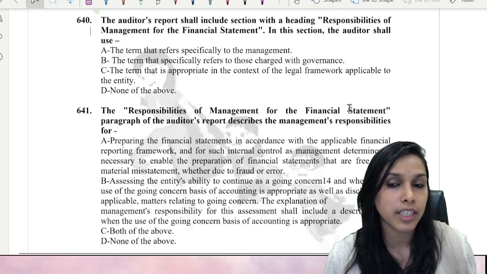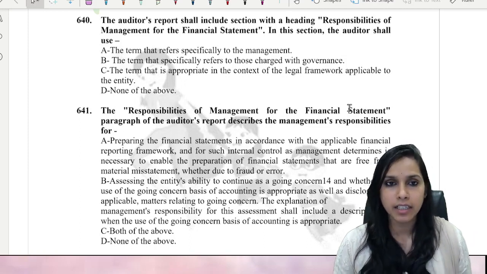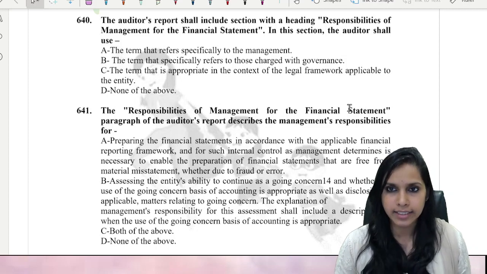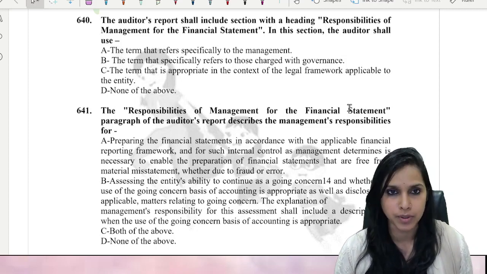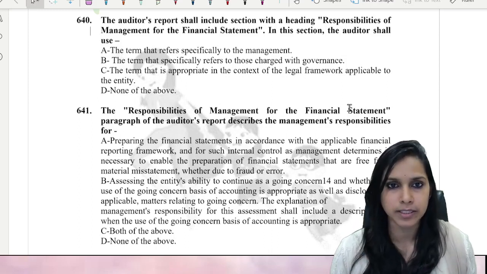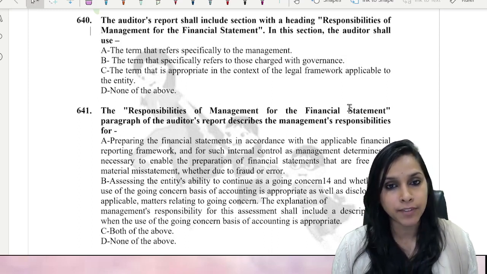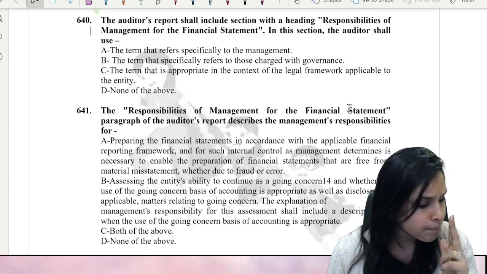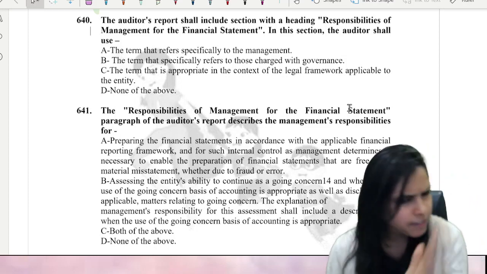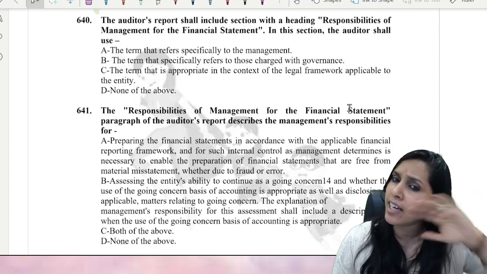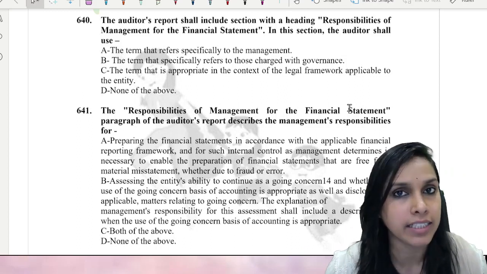The auditor's report shall include section with a heading Responsibilities of Management for the Financial Statements. In this section, the auditor shall use. So here they are speaking about which paragraph? Management responsibilities. The term that refers specifically to the management, to those charged with governance, the term that is appropriate, very interesting, the term that is appropriate in context of the legal framework which is applicable to the entity, right?